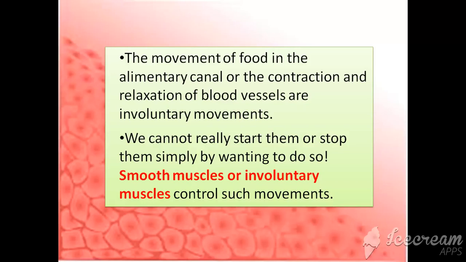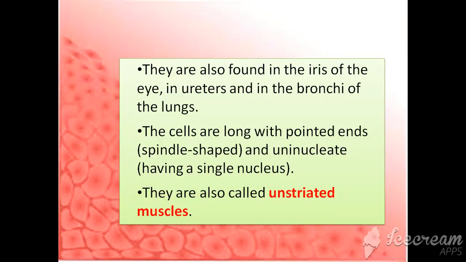Now, the movement of the food in the alimentary canal and the contraction and relaxation of blood vessels are caused by involuntary movements. These movements result through smooth muscles. We cannot really start or stop them by our will, as they work on their own. They are found in the iris of the eyes, uterus and in the bronchi apart from the alimentary canal.